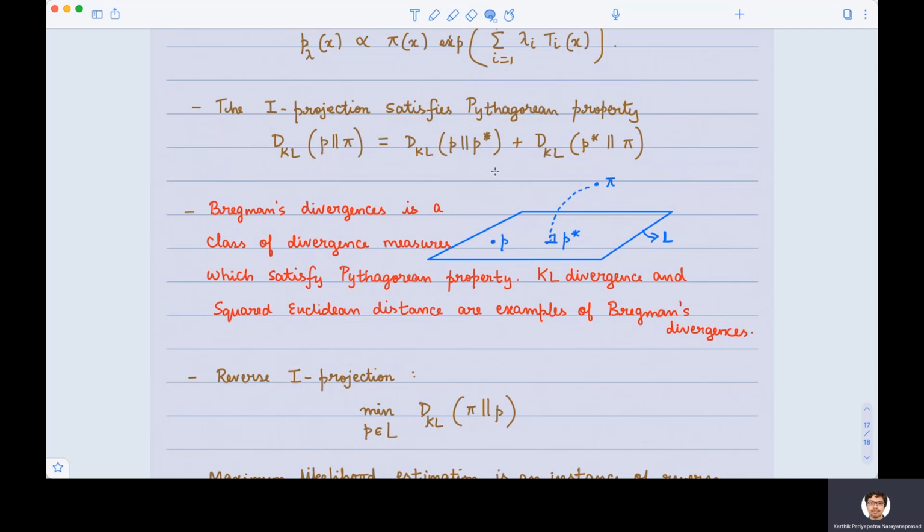Information geometry is much broader. I hope I have given a small introduction to information geometry about the geometry arising from KL divergence, how it is related to projections, exponential families, and maximum likelihood estimation, which one commonly encounters in statistics.